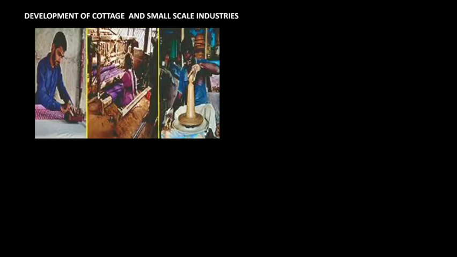Next we have income redistribution. In order to prevent the rich becoming richer and the poor becoming poorer, the government has made an attempt through income redistribution. What they do is tax mostly the rich and the middle classes, and also the commodities that they buy in terms of luxury consumption, and subsidize the provision of essential goods.